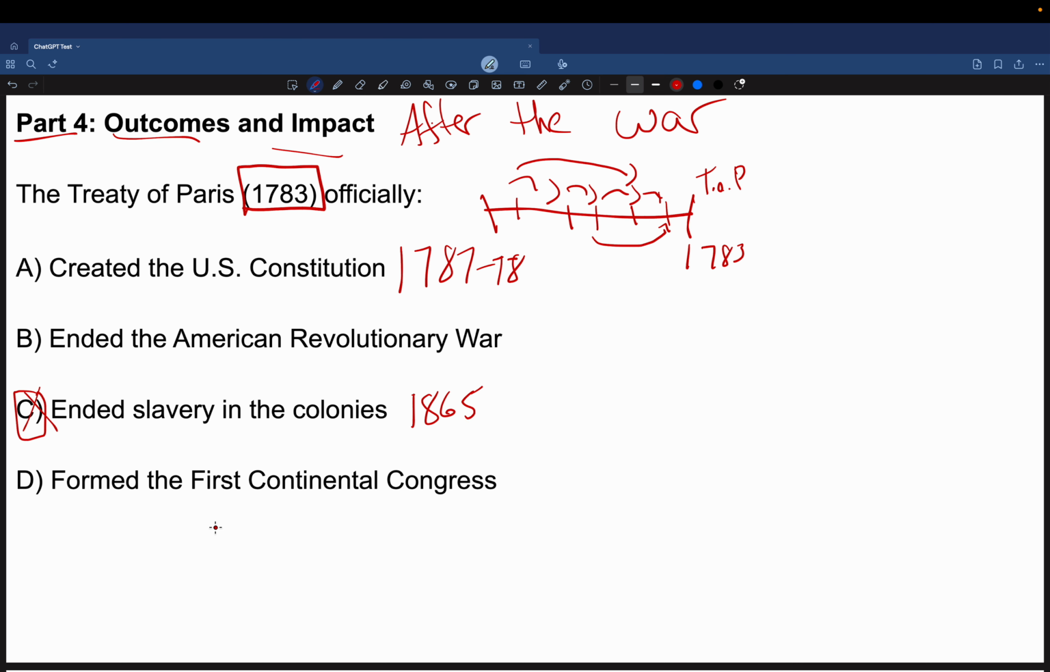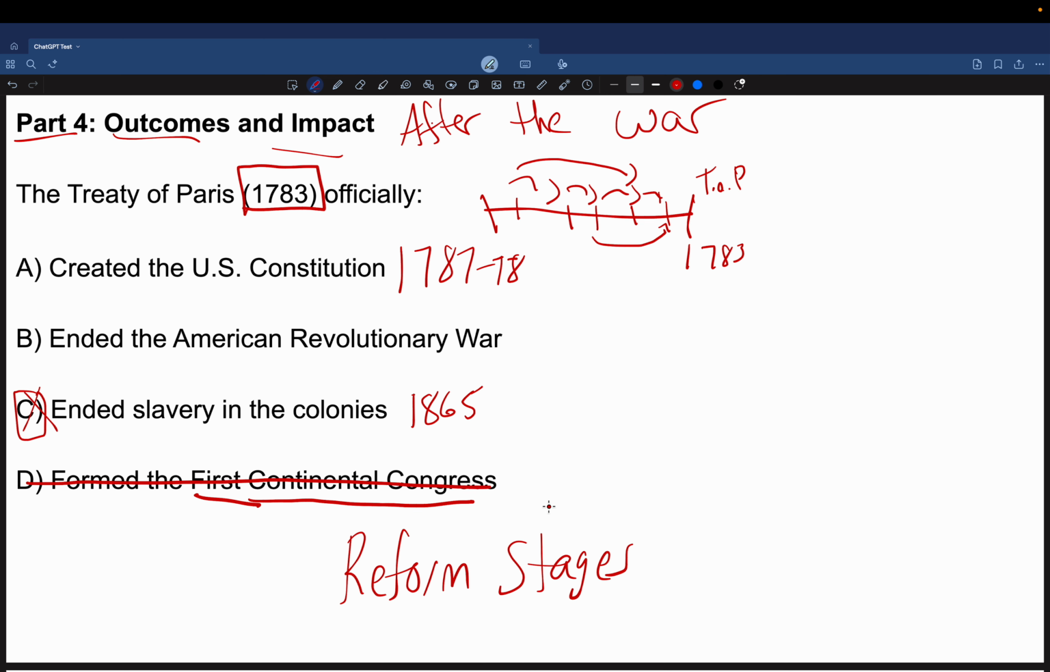Now, I would find that interesting that they formed the First Continental Congress at the end of the Revolution. We should know now that the First Continental Congress was a part of the reform stages of the Revolution. So the First Continental Congress was about organizing resistance. So we know the Treaty of Paris isn't going to do that. This is going to be too early in the timeline. So this is in the reform stages. This is earlier on in the Revolution. I'm going to rule that out.